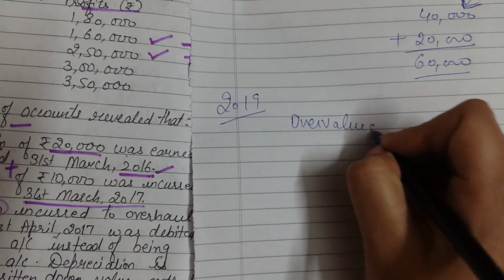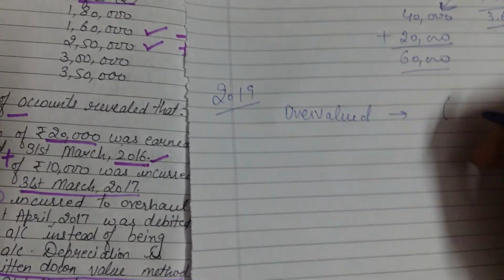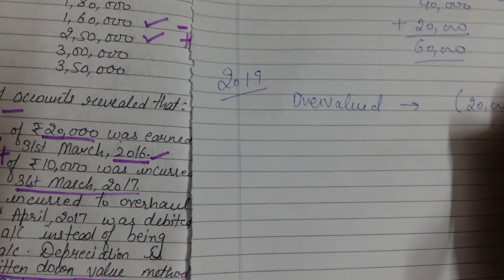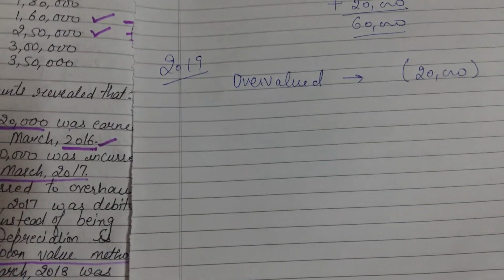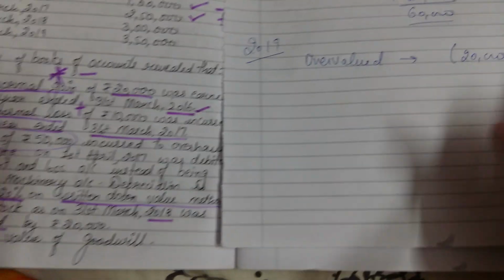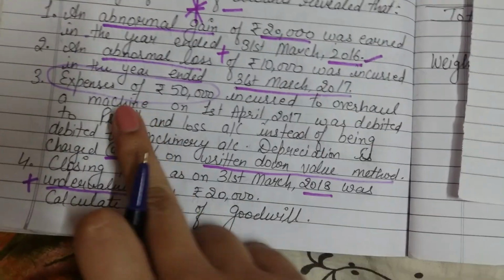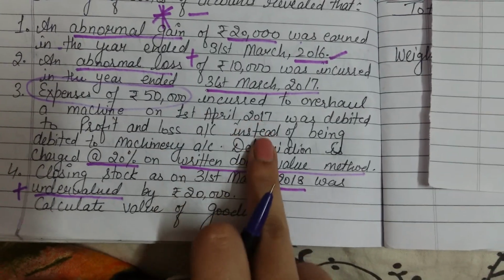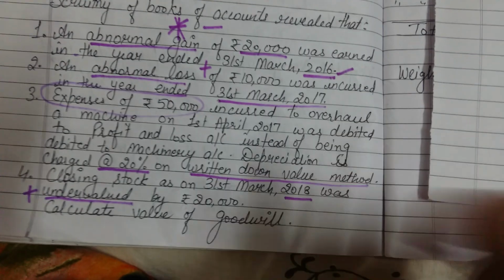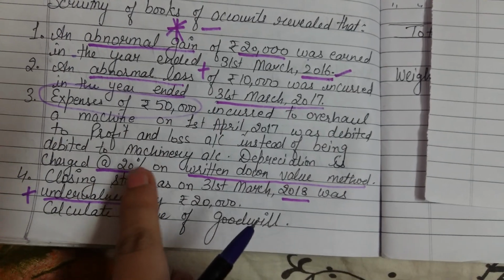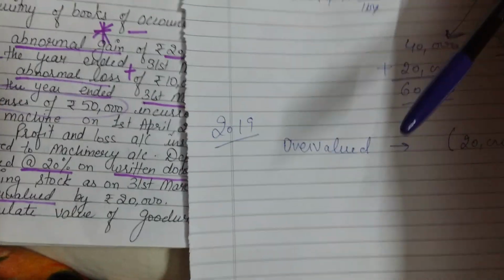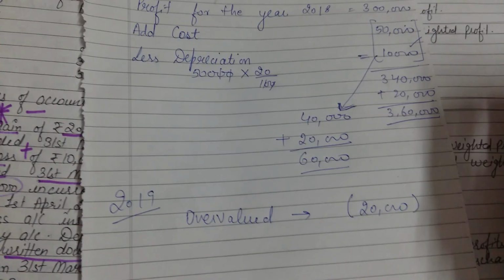Now if at the end of 2018 the closing stock is undervalued, that means in 2019 it is overvalued. If it is overvalued, that means it is deducted, that is 20,000. Clear? Moreover, the machinery purchased on 1st April 2017, the depreciation on this machinery which was calculated at the end of 2018 was 10,000 rupees.